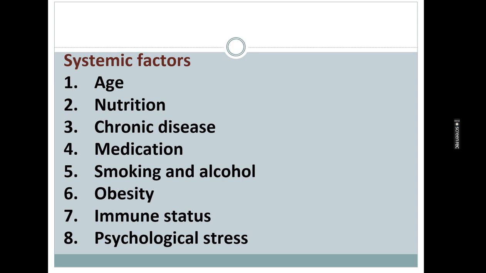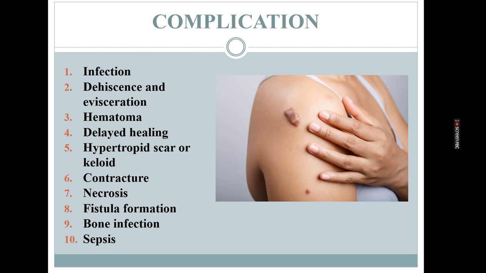Next is immune status. A weakened immune system affects infection control and tissue repair. Then psychological stress. Chronic stress or depression can negatively impact the immune system, and that can delay the wound healing.